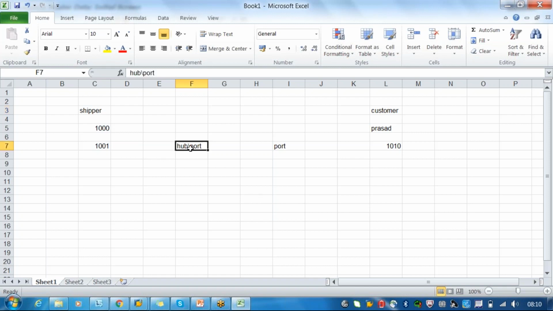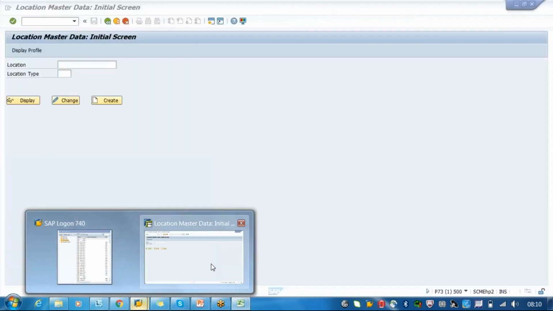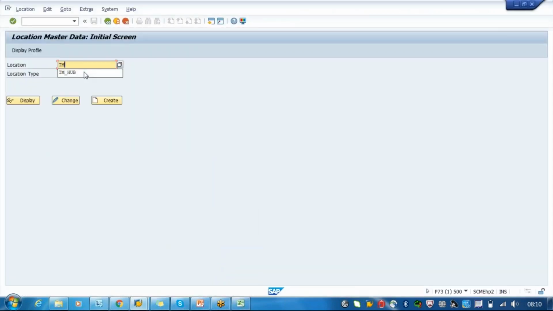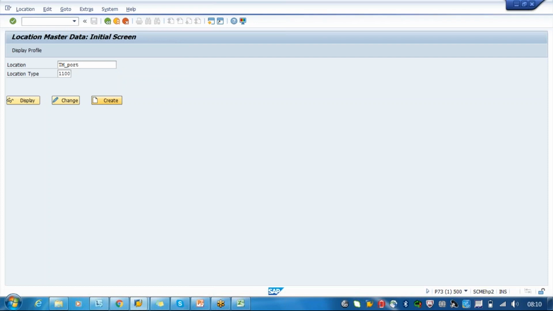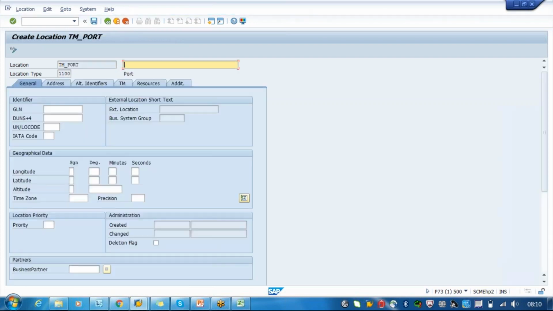Okay, so that is what these hubs we have to create in your TM. Let's say I will just say one example, TM underscore port, and the location type I will just say port. Here these identifiers are for security purposes, and this external location data will not be filled because you are creating manually.